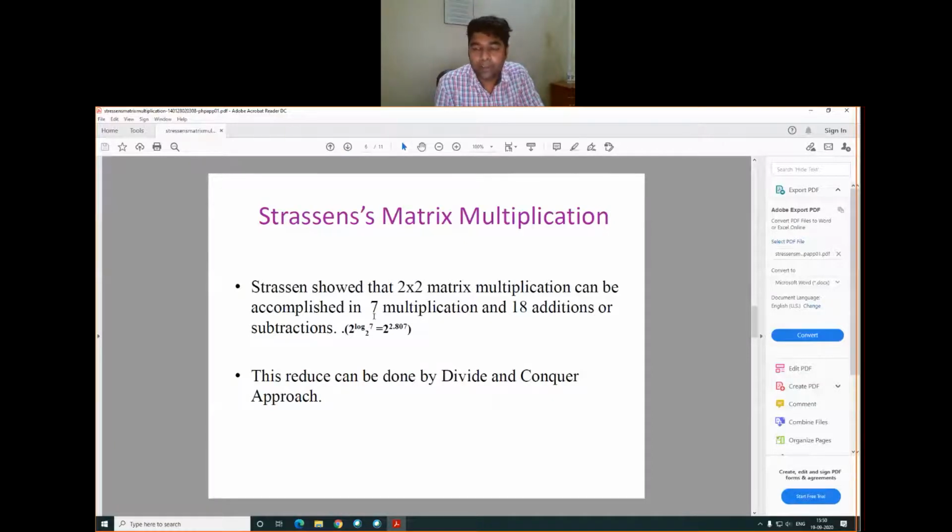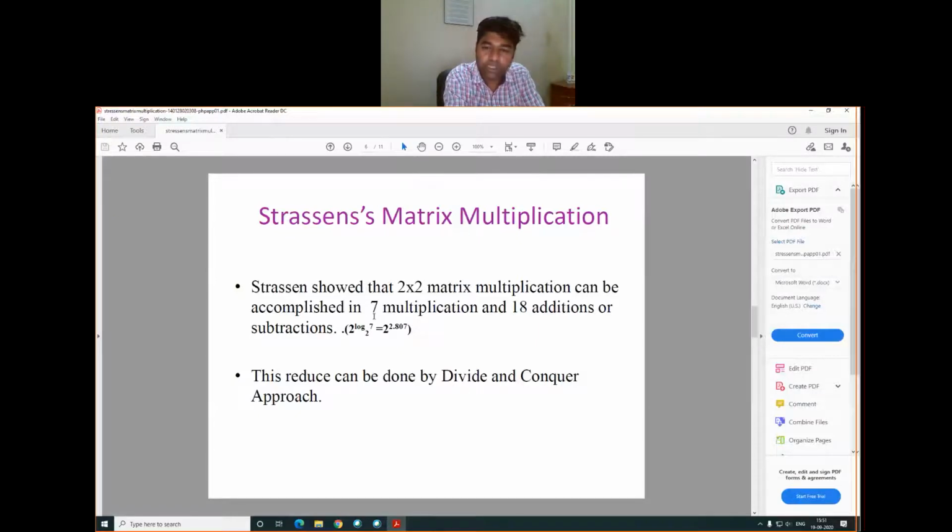How many multiplications are performed inside Strassen's algorithm? He just reduced the total number of multiplications from 8 to 7. Only one multiplication operation is reduced, and after that he gets an efficient algorithm. In that particular algorithm, for the 2 cross 2 matrix, matrix multiplication can be accomplished in 7 multiplications, but the addition operations are increased. But as we know, multiplication is more dominating as compared to addition.